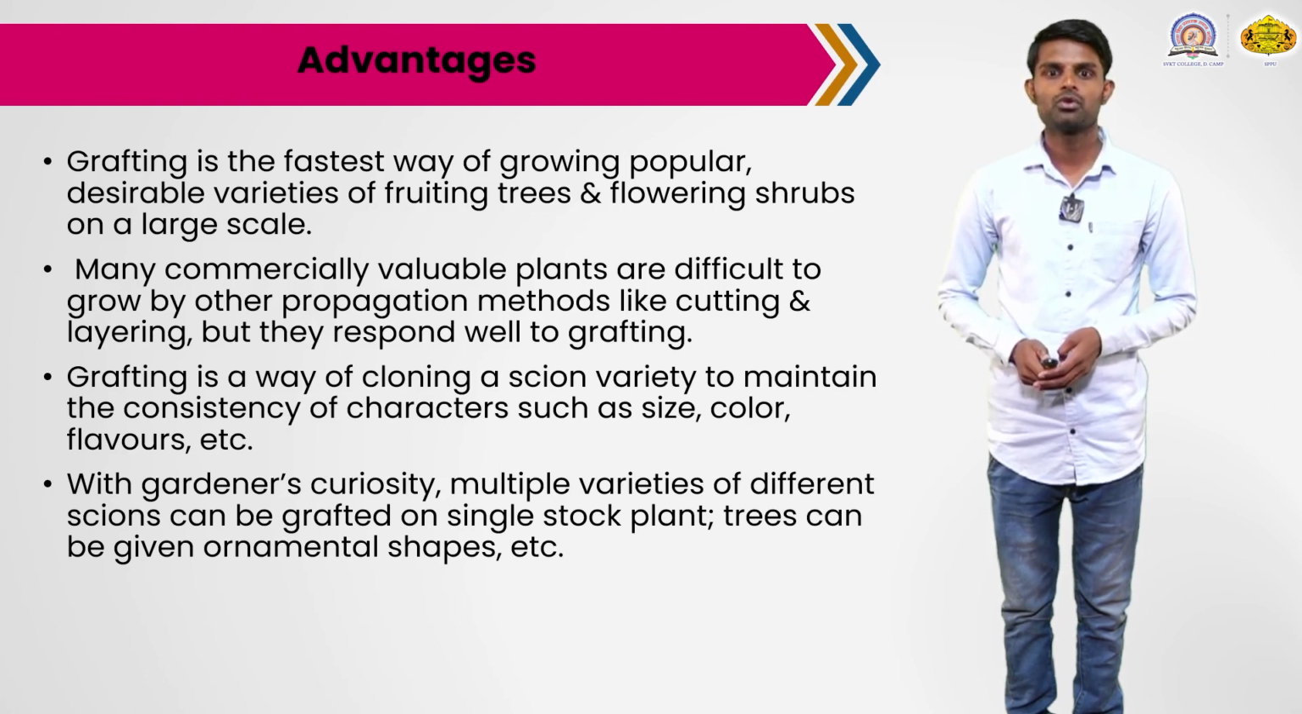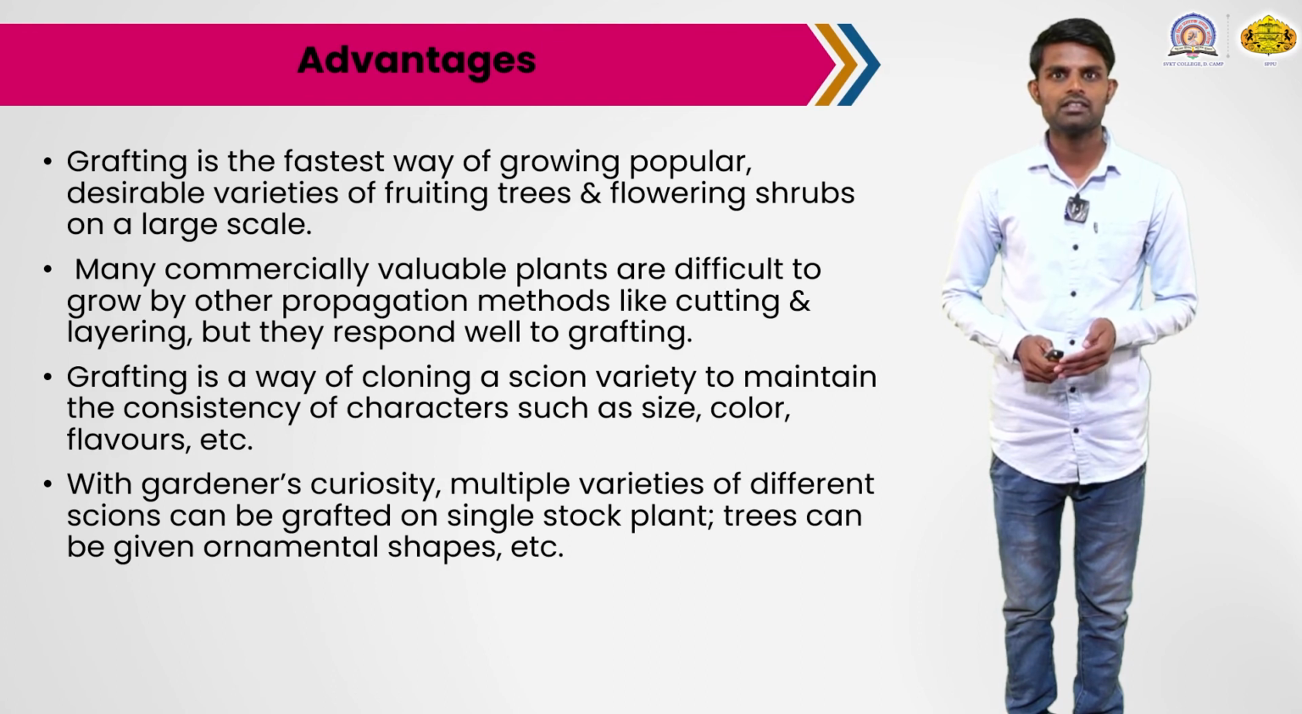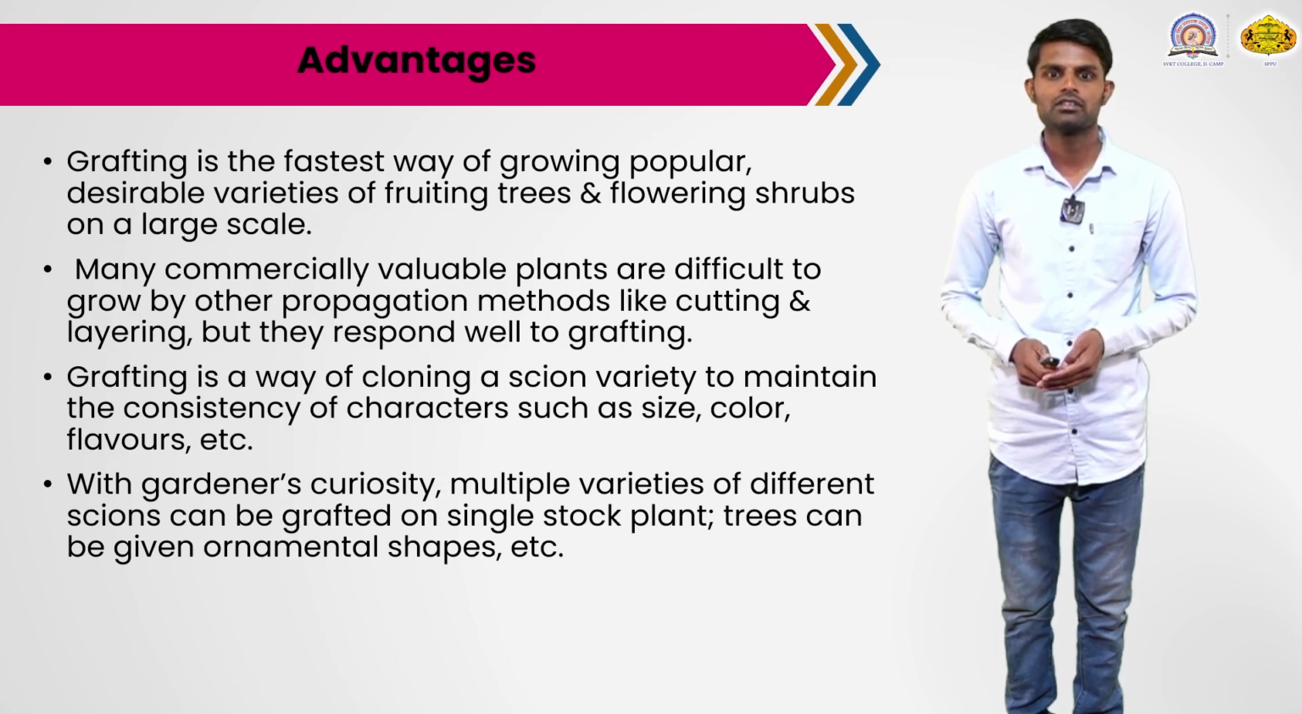Grafting is a way of cloning a scion variety to maintain the consistency of characters such as size, color, flavor, etc. That means the choice of grafting method can maintain consistent, stable characters in different types of plants, fruits, and various shrubs. The important characters mentioned here are size, color and flavor, which can be maintained in these particular plants.